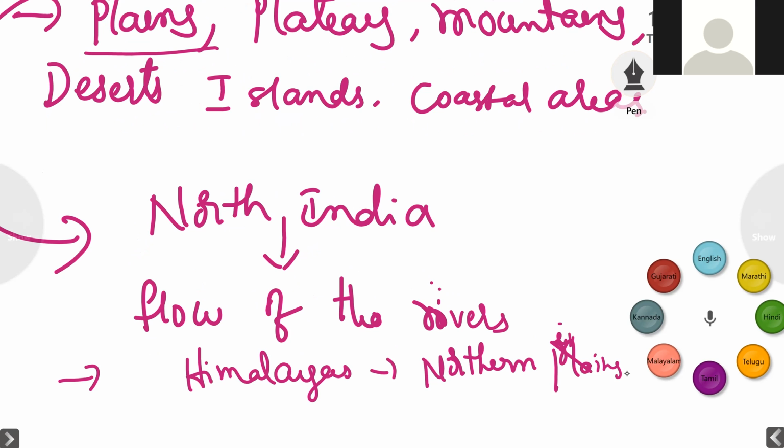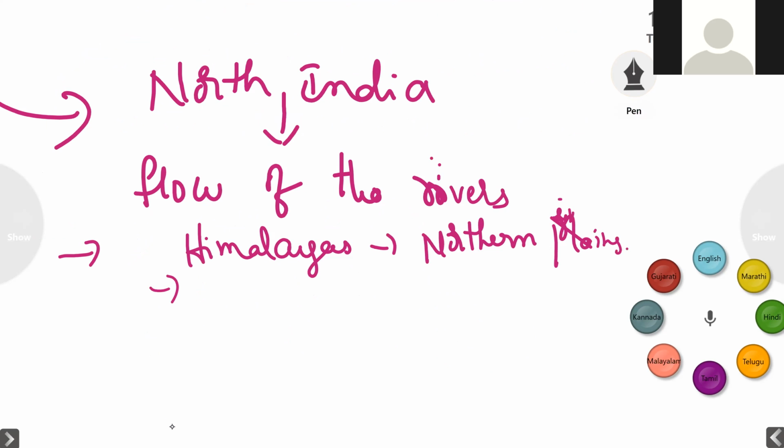And coming to the western region, it includes the Rajasthan desert and semi-arid parts in the west. So if you see in the west direction of India, we have the Thar Desert, which is located in Rajasthan. Okay, so in the western direction, we have the Thar Desert, which is located in Rajasthan.